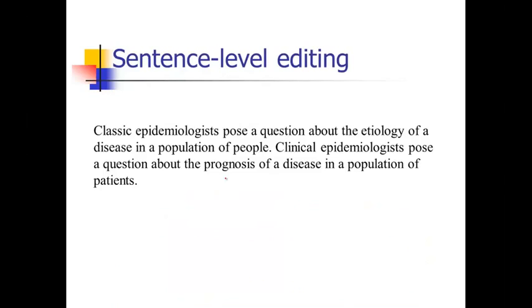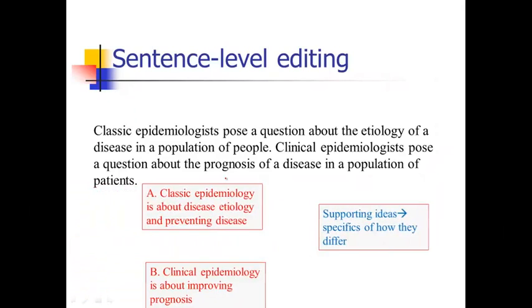the following, just directly saying, classic epidemiologists pose a question about the etiology of a disease in a population of people. Clinical epidemiologists pose a question about the prognosis of a disease in a population of patients. So we're going to keep that structure the same across those two sentences to really bring out the compare-contrast. Notice when I do that, I don't need that transition on the other hand. It's completely unnecessary because I've got this nice parallel structure that's making that paragraph flow. So we get that nice compare-contrast. That's telling us a lot.